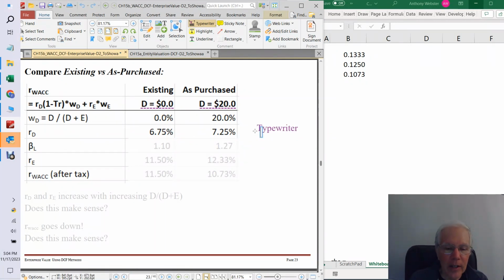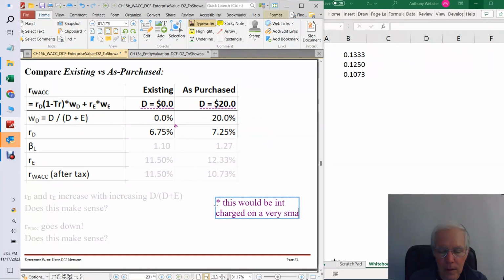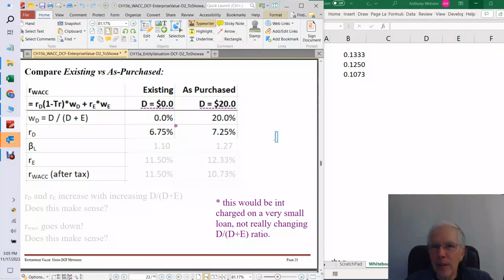The reason for that is that they have no debt here, but let's put a little star there. So that 6.75, it seems weird to just say, well, if they have no debt, what would their cost of capital be for that debt?